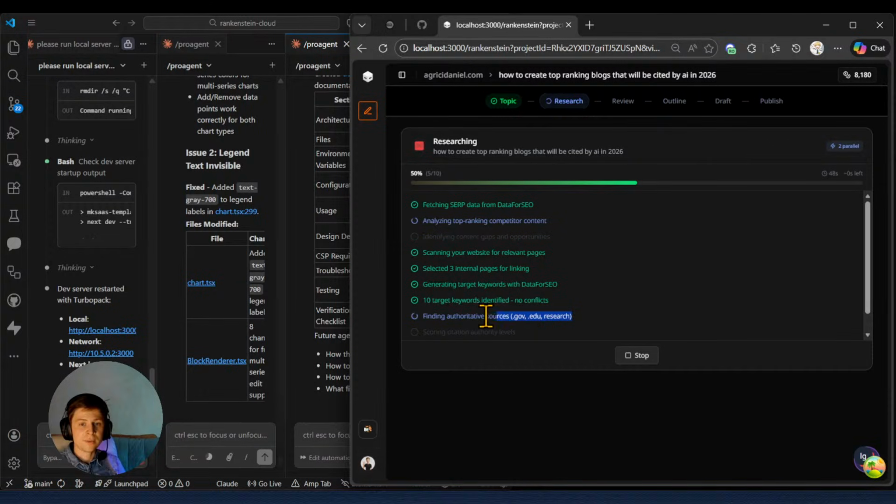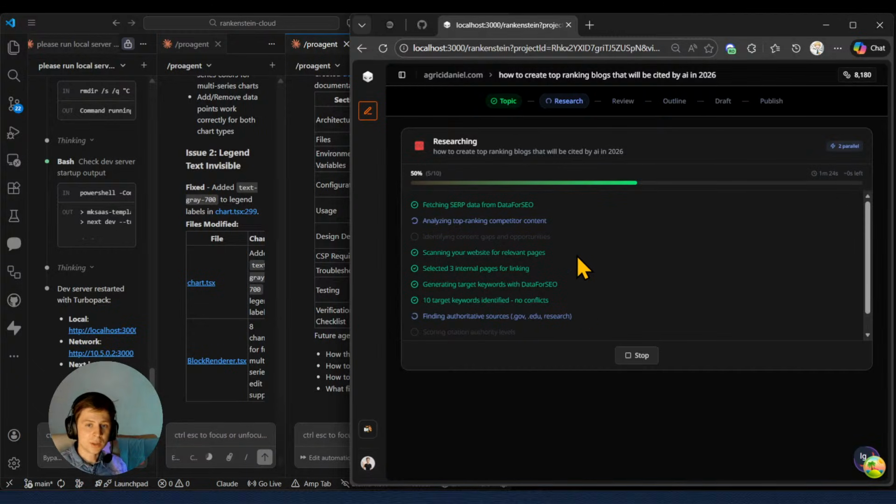And then we are finding authoritative sources, from government websites, research websites, educational websites. It's based on specific tiers, tier 1, tier 2, tier 3, 4, because in case tier 1 and 2 are not available in that specific niche, then we're going to choose from tier 3 and 4. So it follows a specific order in this scenario, so we can get the best citable content. And the reason is so the information in the article that we are creating is properly written with factual data and no fluff or outdated data.